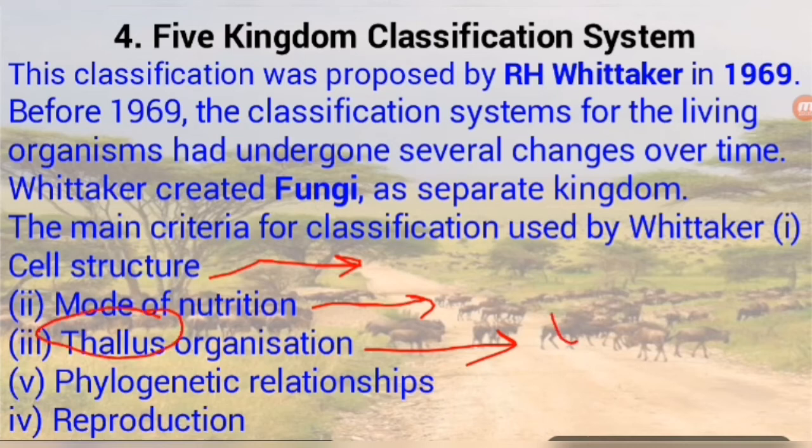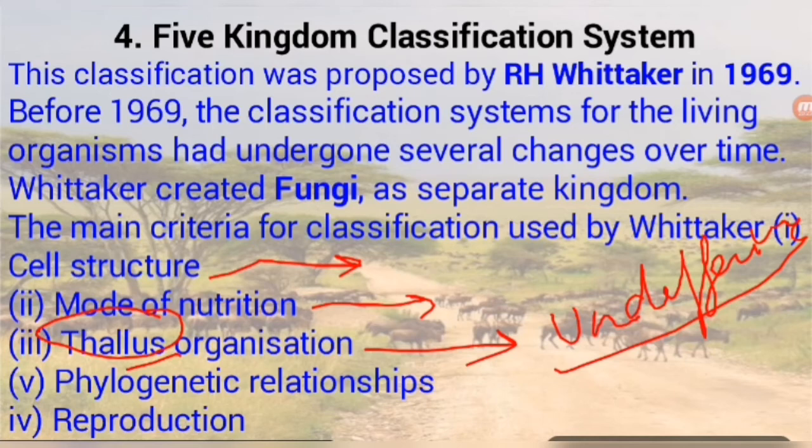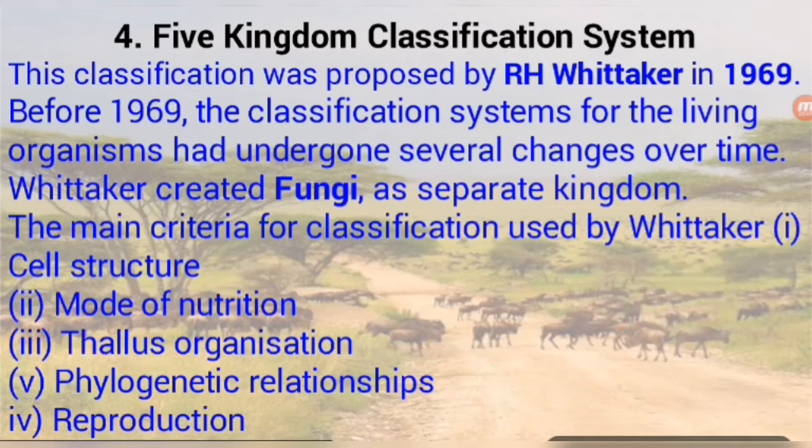The thallus is the undifferentiated body. Thallus organization means which type of organization is found: cellular level, tissue level, organ level or organ system level.